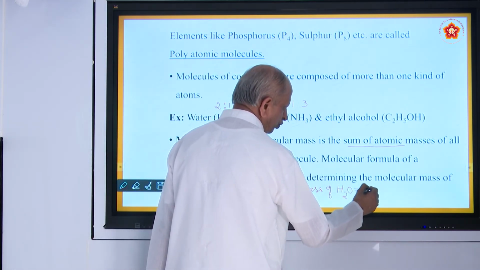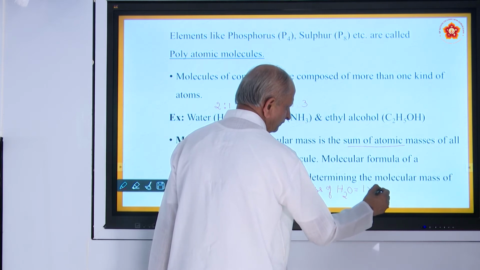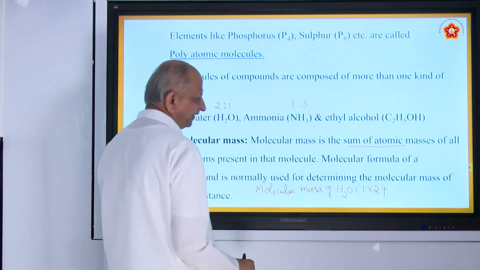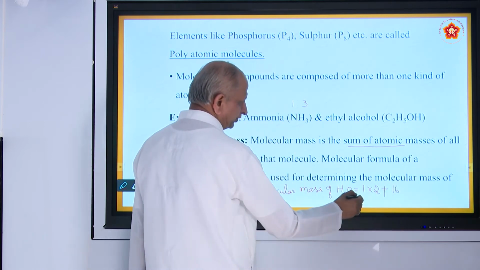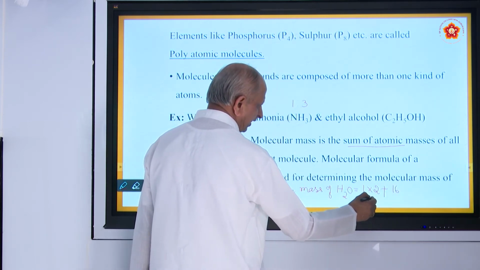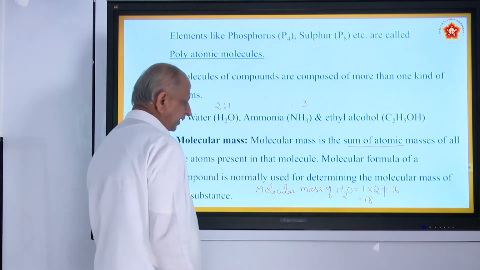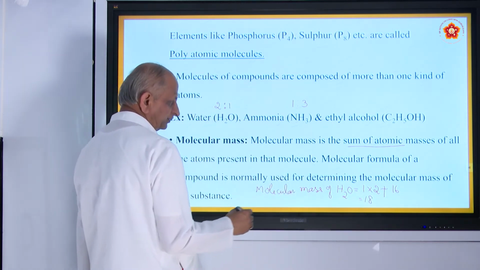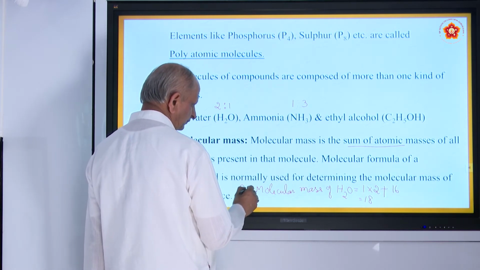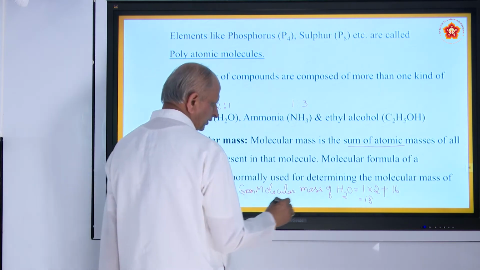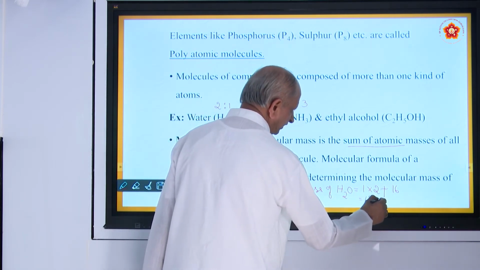So 1 into 2, plus atomic mass of oxygen, 16. So 16 plus 2 becomes 18. And if you want to write in gram molecular mass, we write 18 grams. Gram molecular mass is 18 grams.